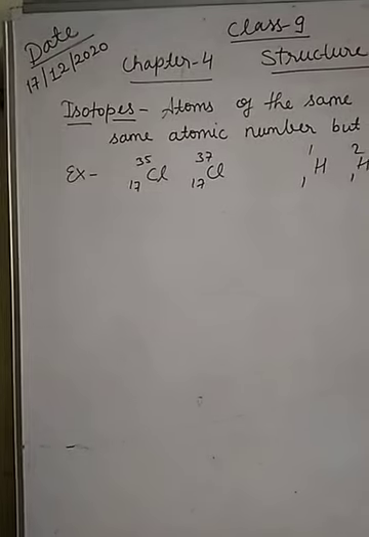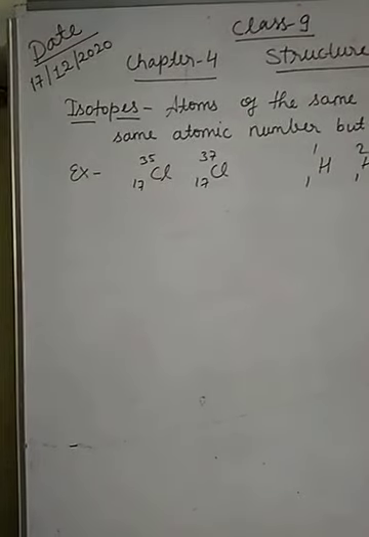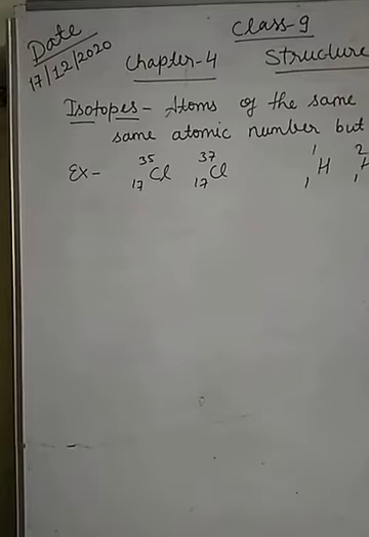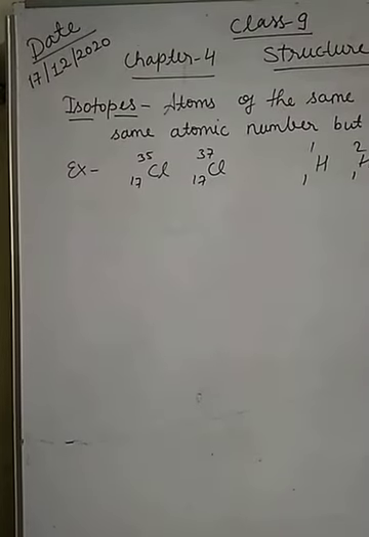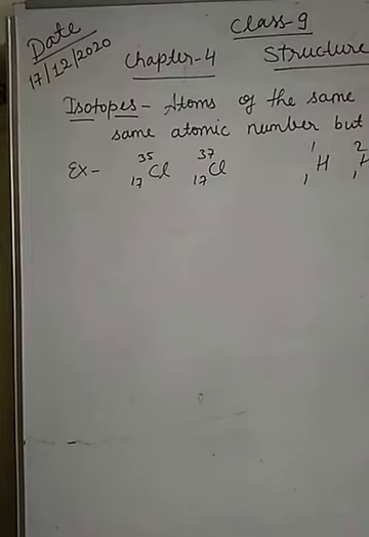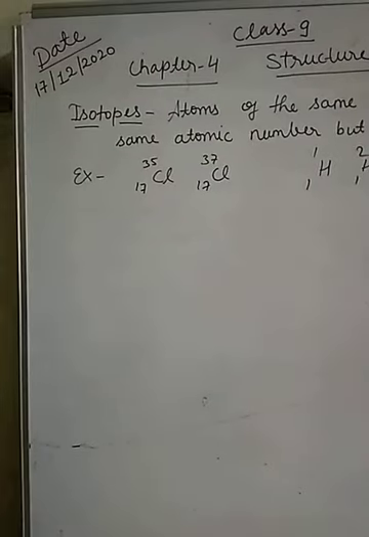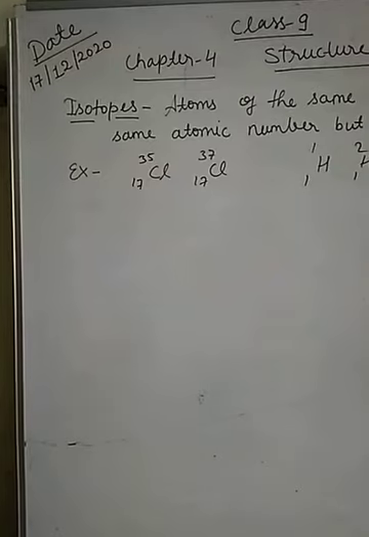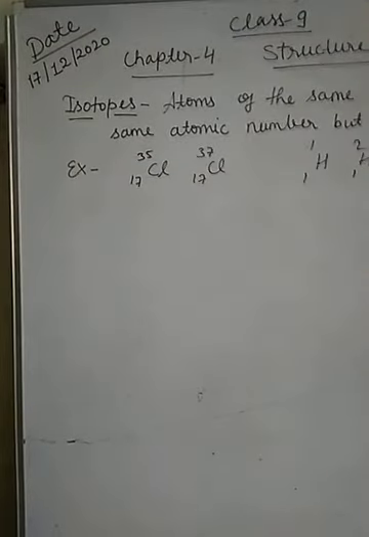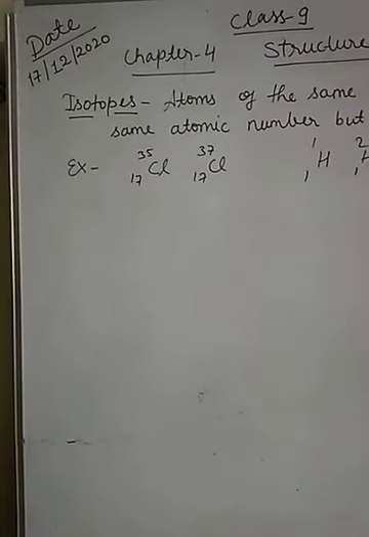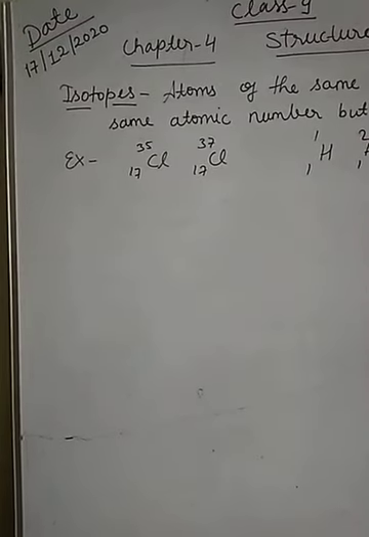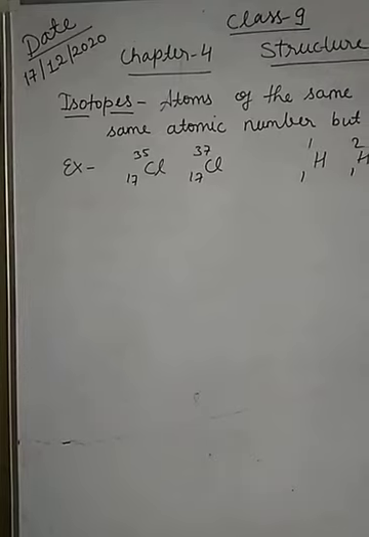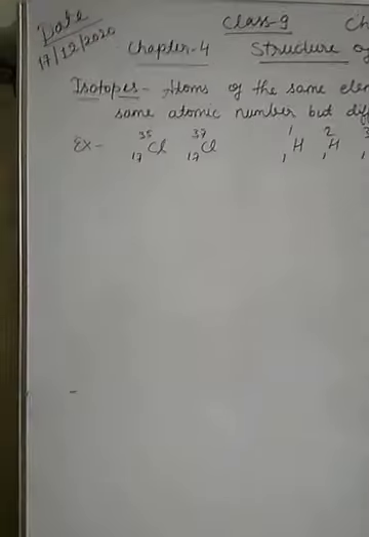Children, Dalton stated in his postulates that no two different atoms have the same atomic number, and that the same atom does not have different atomic masses. At that time, the discovery of isotopes had not been made, and that is why Dalton's postulate, according to today's discovery of isotopes, is considered wrong.